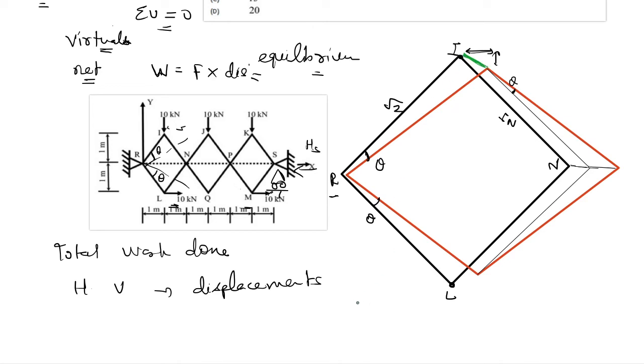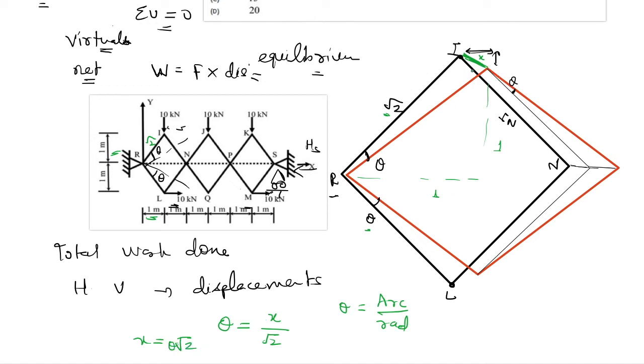So we know for small angles, this theta is considered very small, which is a virtual rotation. So angle is equal to arc upon radius. So from that we can see theta will be equal to arc length upon radius. So arc length here will be this green line that we are interested in finding out. Let's say that is x. So x upon radius, radius will be this side length. So horizontal and vertical distance here are 1 meter, 1 meter. So this side will be root 2. So from here we get x is equal to theta root 2.